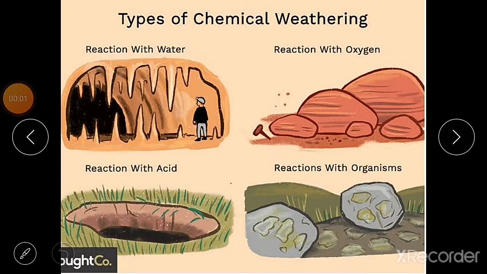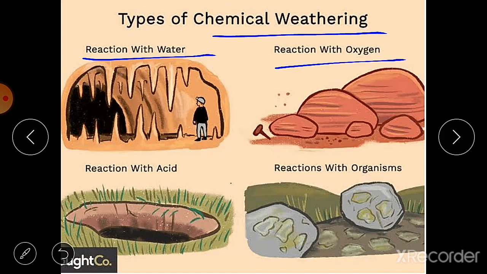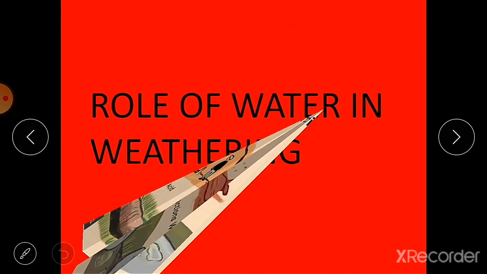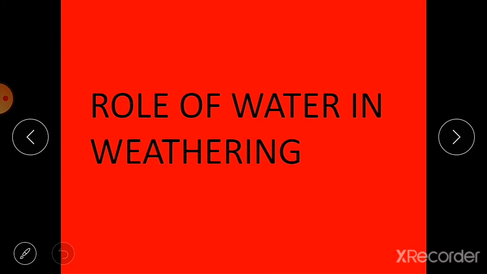Then chemical weathering, these are the types of chemical weathering. The elements that are present in the rocks react with water, they also react with the oxygen in the atmosphere, they also react with acids, and they also react with organisms, or the different types of chemicals or acids produced by these organisms. So these are the types of chemical weathering. Then we will see the role of different natural forces in weathering. First, the role of water in weathering.